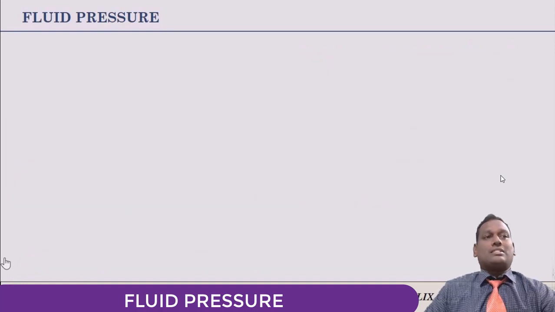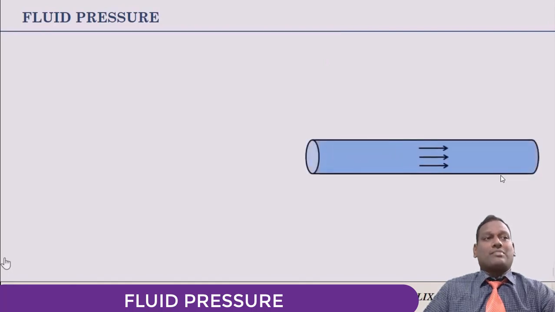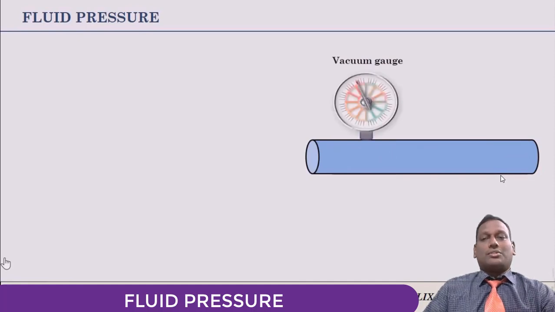And now let us understand what is vacuum pressure. For example, a fluid is flowing through a pipe. Suppose the pressure in the pipe is lower than atmospheric pressure. You have attached a vacuum gauge to monitor that pressure.